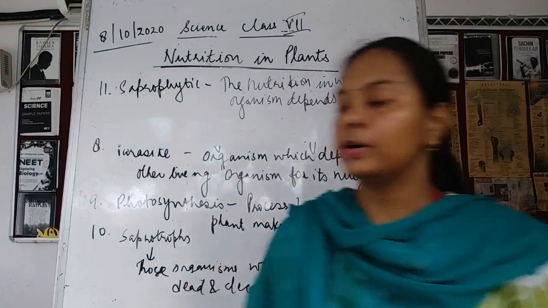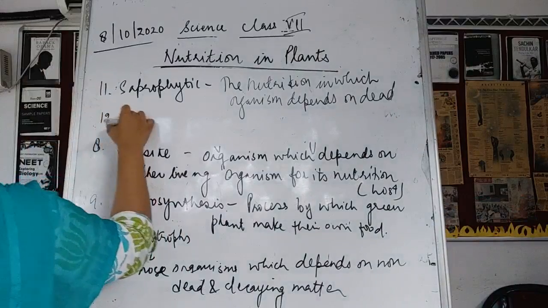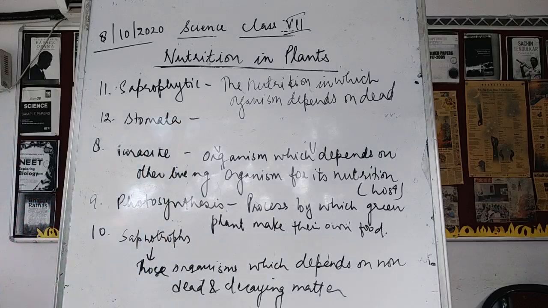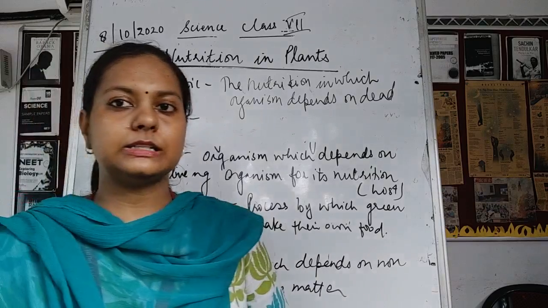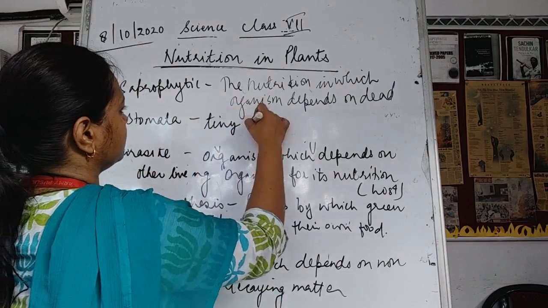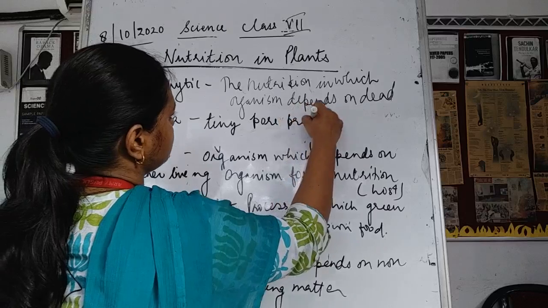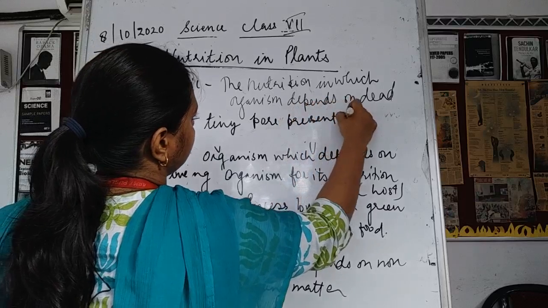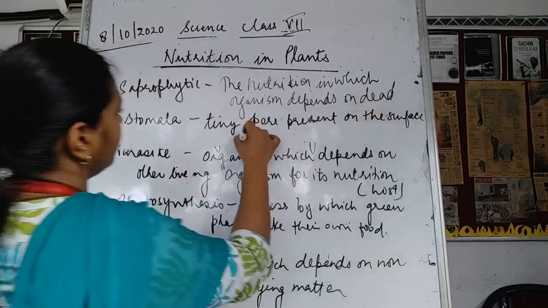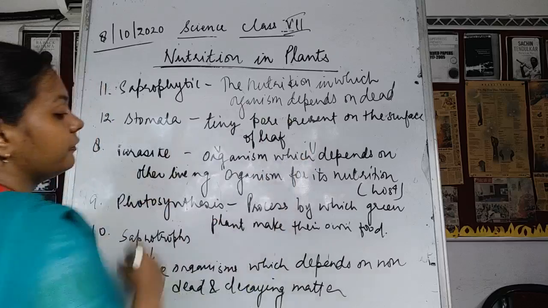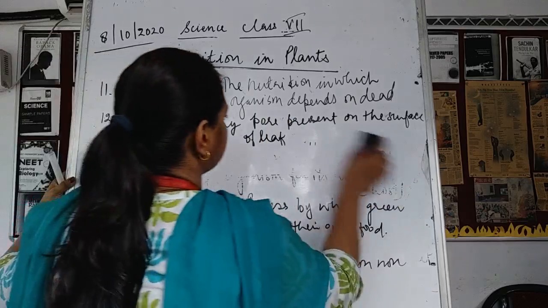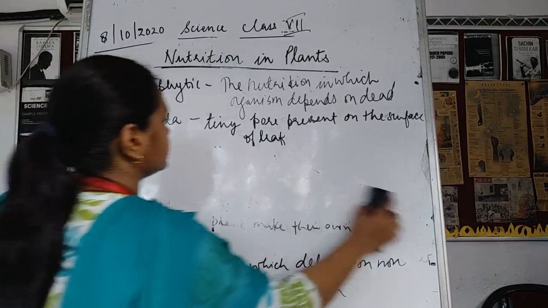And the last word is stomata. The last word is stomata, children. Okay, so stomata means it is a tiny pore present on the surface of the leaf for the exchange of gases. Okay, for the exchange of gases.